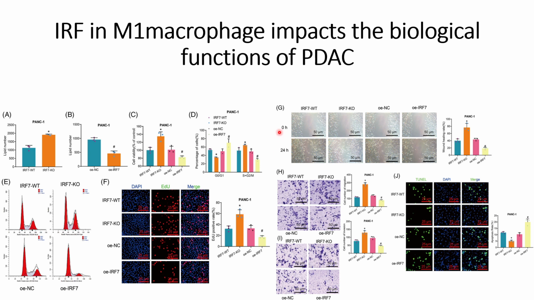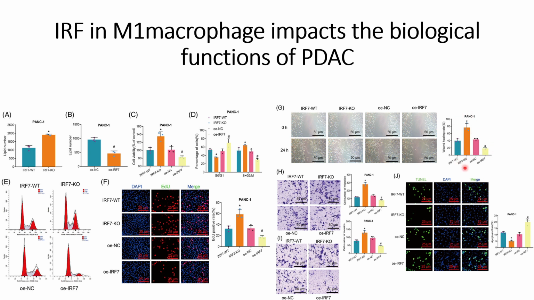And next they did the transwell assay, and in this case also they find that when they compare the wild type with the knockout, the migration is higher in the knockout compared to the wild type. And similarly, for the IRF7 overexpressed, it is lower compared to the case where IRF7 is not overexpressed.